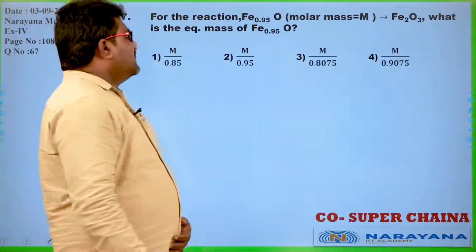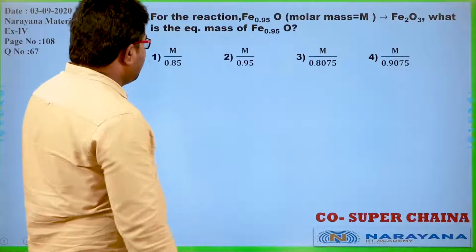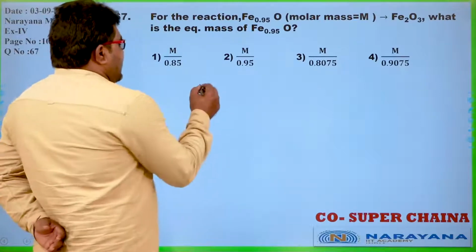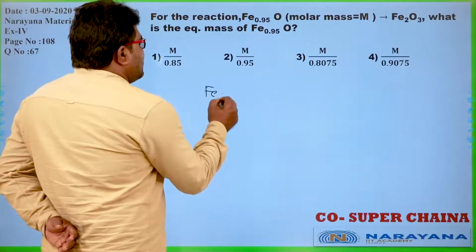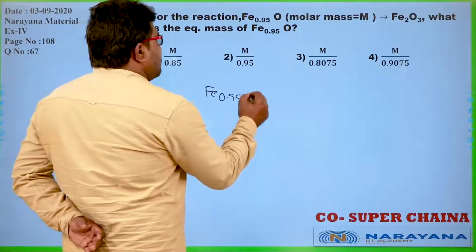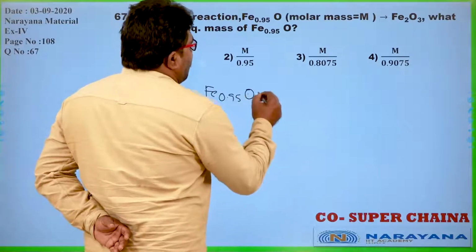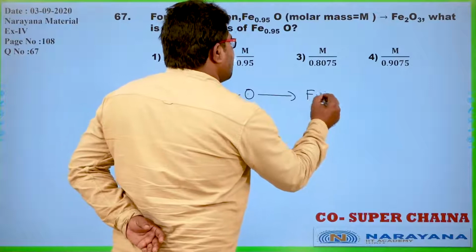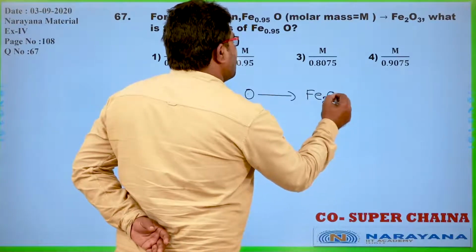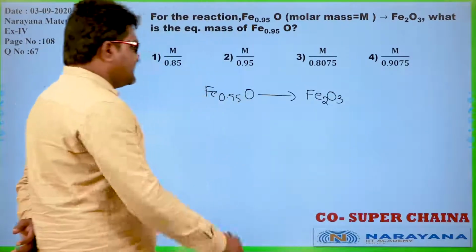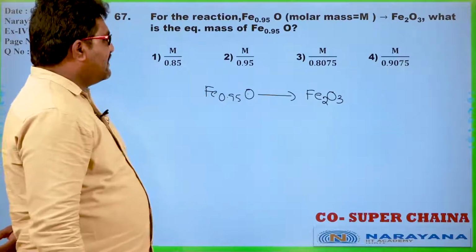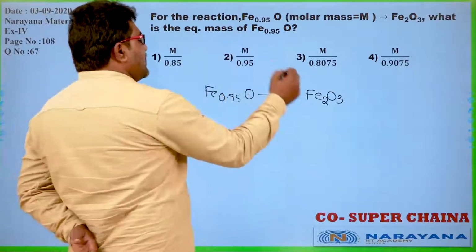For the reaction Fe0.95O gives rise to Fe2O3. What is the oxidation number?